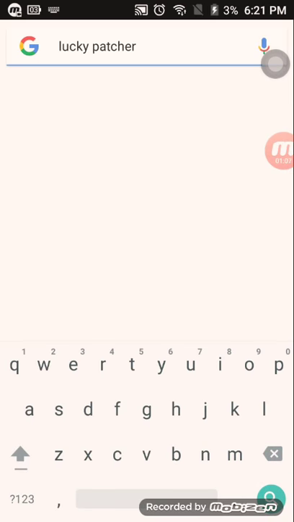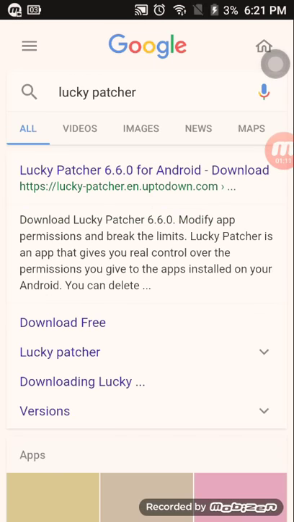Once you got there, you want to go to Lucky Patcher.